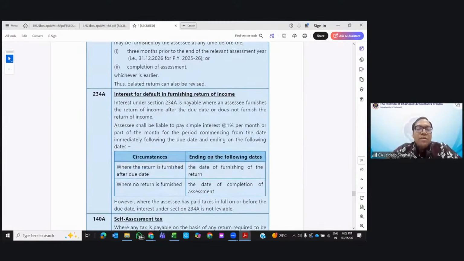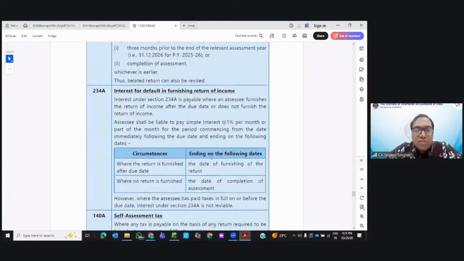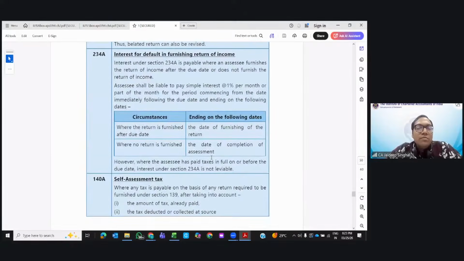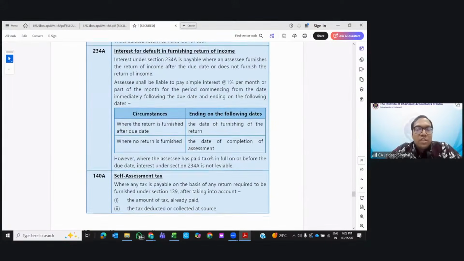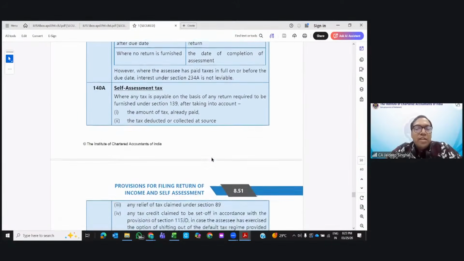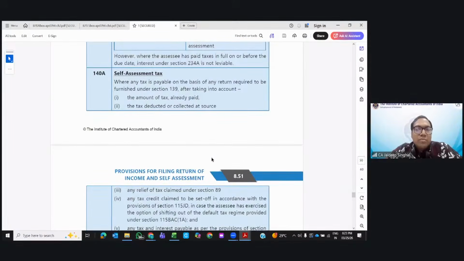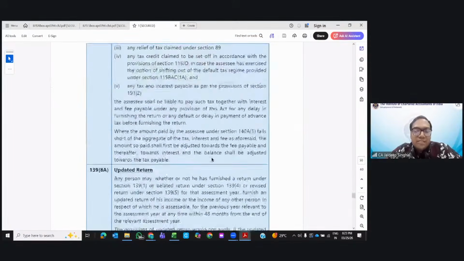234A interest: there is an interest for delay in furnishing of return of income. If you do not file by the due date, whenever you furnish the return, 234A applies. Under Section 140A, you need to make the computation of the self-assessment tax and pay the taxes.